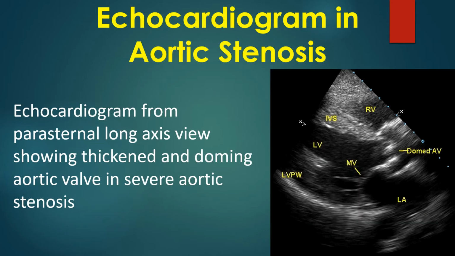Echocardiogram from parasternal long axis view showing thickened and doming aortic valve in severe aortic stenosis. Dome Ao, RV right ventricle, IVS interventricular septum, LV left ventricle, MV mitral valve, LVPW left ventricular posterior wall, LA left atrium. Left ventricle is hypertrophied as evidenced by the thickened interventricular septum.